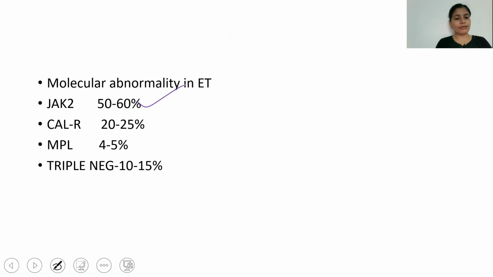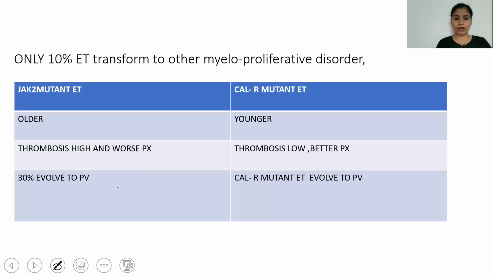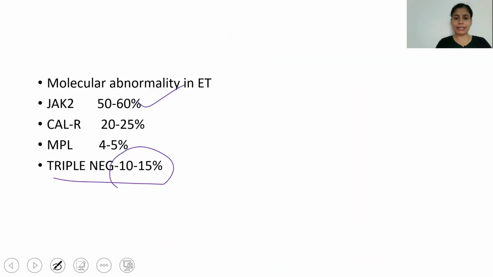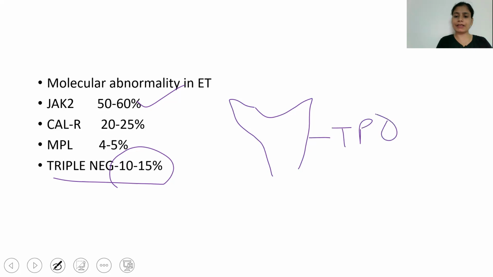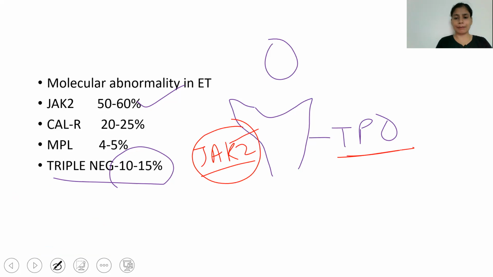Some cases are triple negative also. In fact, if we talk about the pathophysiology of essential thrombocythemia, it is similar to polycythemia vera. This is the thrombopoietin receptor, and this is thrombopoietin. JAK2 is involved in the regulation of this thrombopoietin receptor.